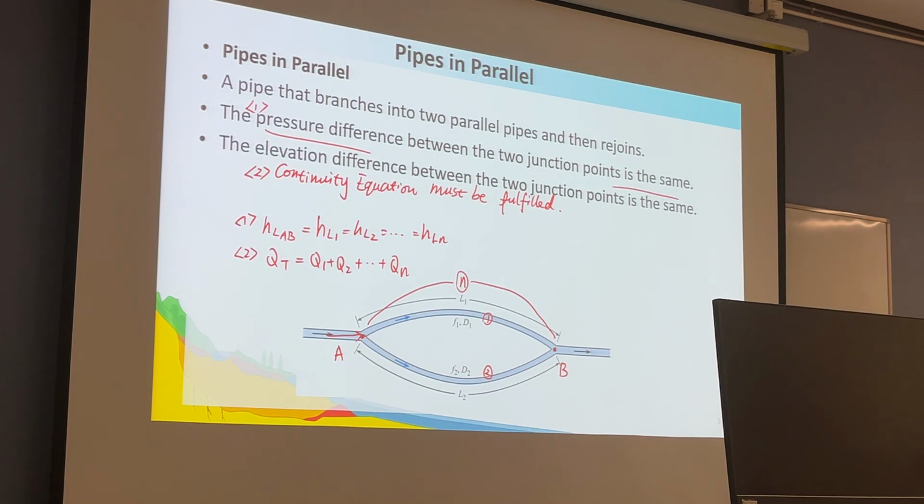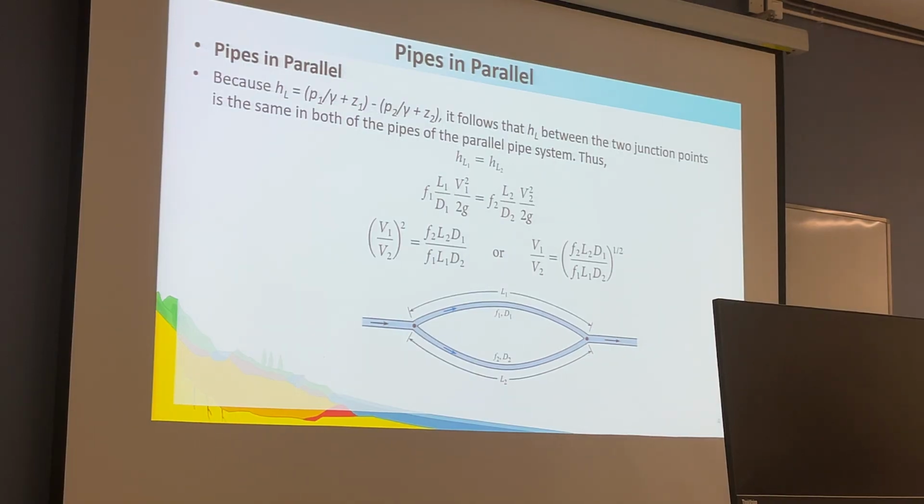Sometimes you may be asked to find the distribution of the flow in the pipes. You will follow these two principles. Remember these two principles. Later, we will talk about the complicated, higher-level pipe systems, and we will also use these two principles there.